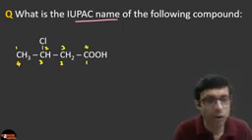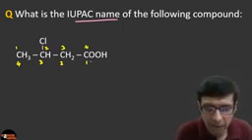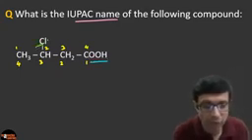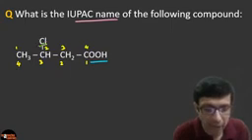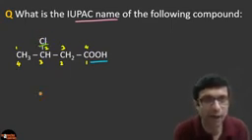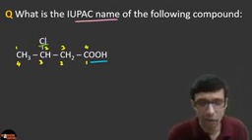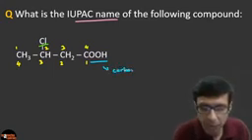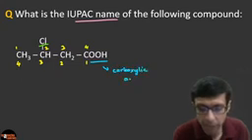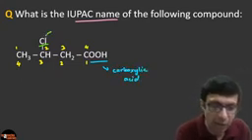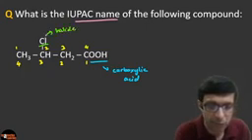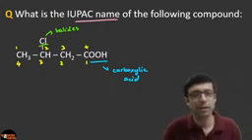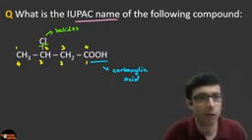Okay. So what are the functional groups here? You can see there is a COOH and there is a chlorine here. Please note, this is not carbon. Be very careful, guys. This is not carbon. This is Cl, our friend chlorine here. Okay. So what is COOH? Clearly you can see this is the carboxylic acid functional group, right? And this is the halogen or the halides. So we have 2 functional groups in this compound. Very interesting question. So what will be the answer? Come on, I want all of you to try here, guys.